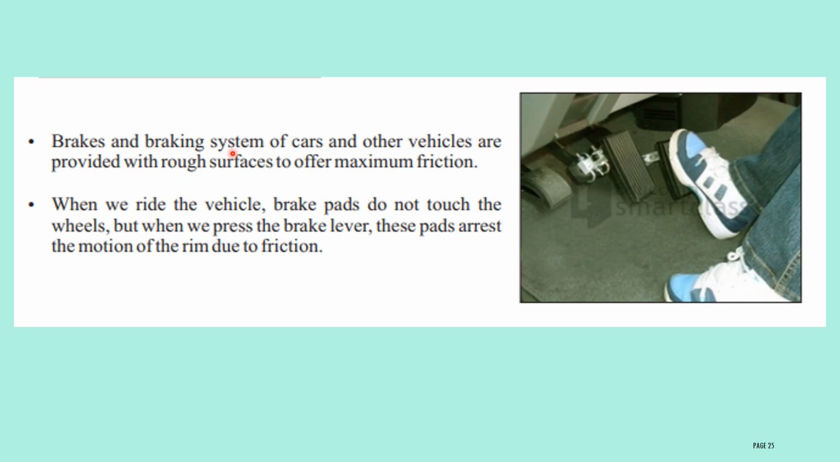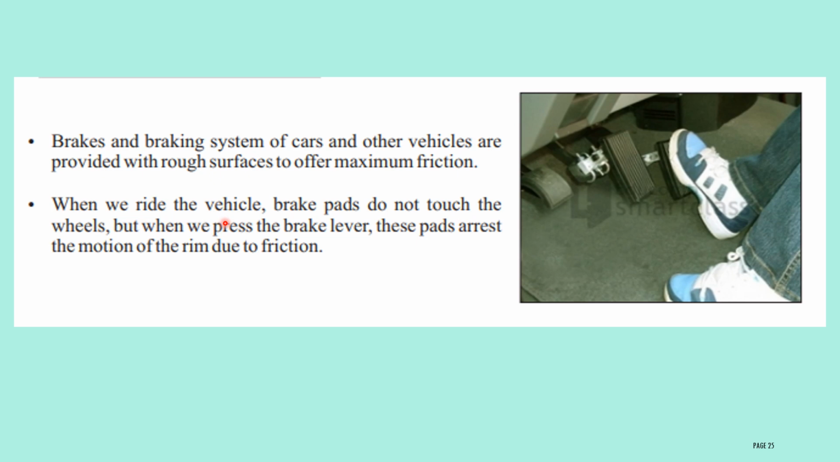Brakes and braking systems of cars and other vehicles are provided with a rough surface to offer maximum friction. You can observe the brakes and braking system of cars and other vehicles. The surface is made up of a rough surface. A rough surface creates maximum irregularities, which leads to maximum friction. When the friction is more and you apply the brake, the vehicle will immediately stop.